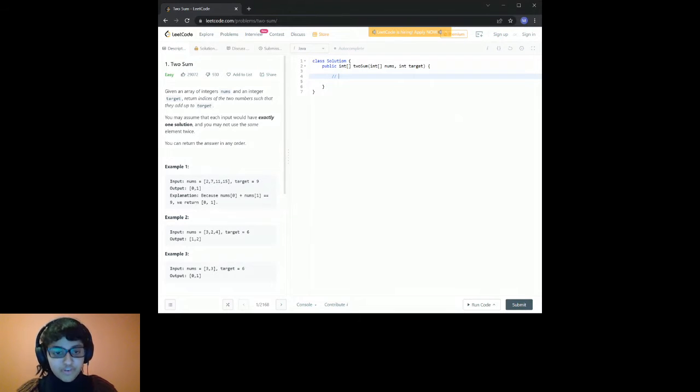So the brute force method would essentially be one for loop on the outside and another for loop nested within it.